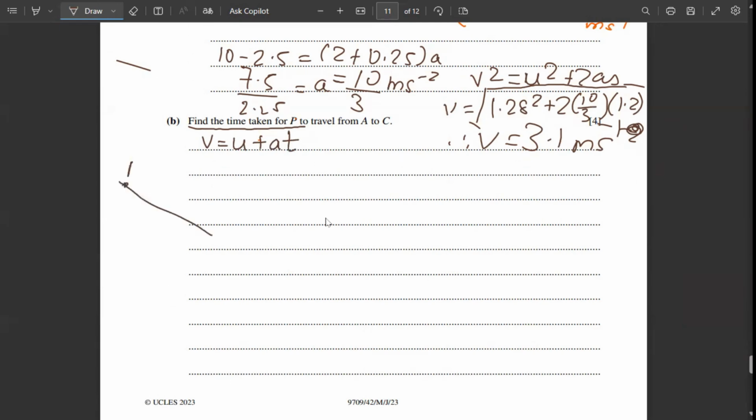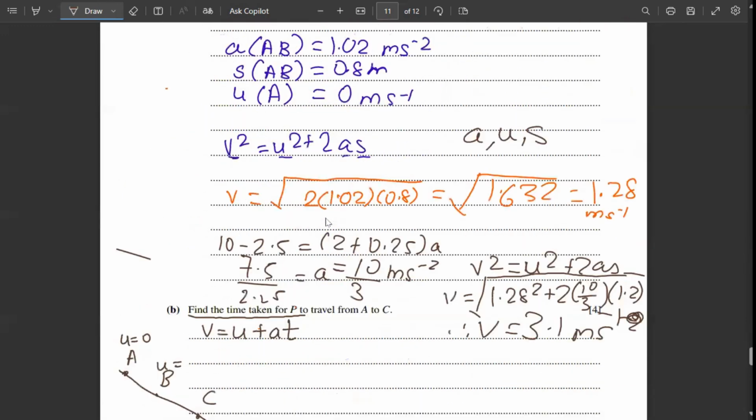Let me make it very easy for you. This is A, this is B, this is C. The velocity here was 0. The velocity should be denoted by a V.